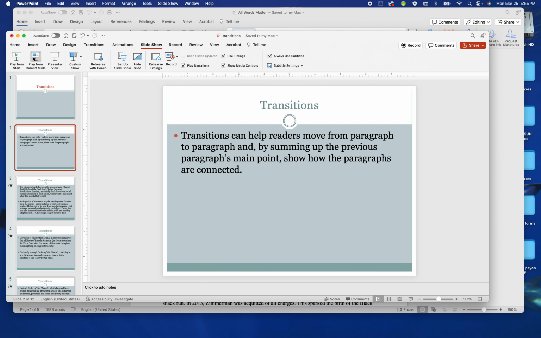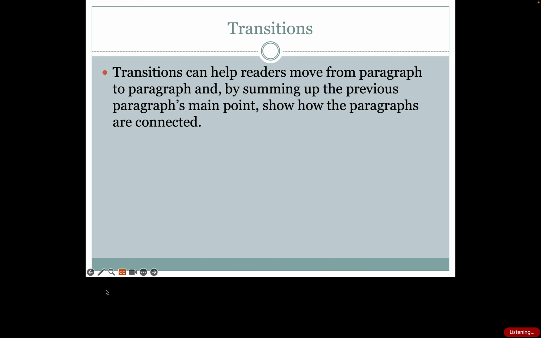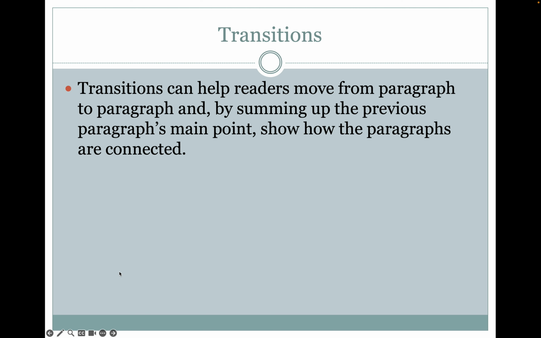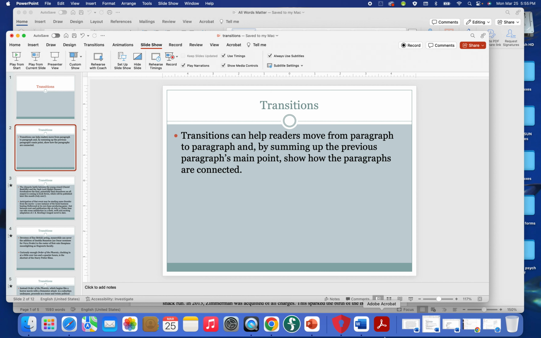So we are going to go over transitions here and now. Transitions can help readers move from paragraph to paragraph, and by summing up the previous paragraph's main point, show how the paragraphs are connected. So the idea is that paragraphs can be connected so that the last sentence of one paragraph leads into the first sentence of the next paragraph. So let's take a quick look at the reading that we were looking at.